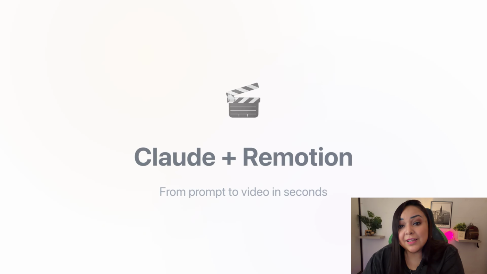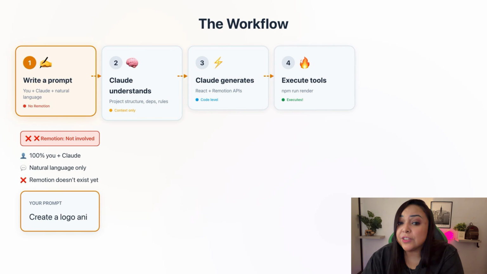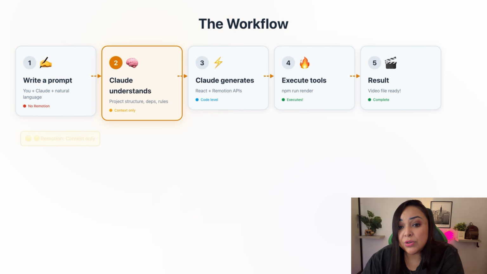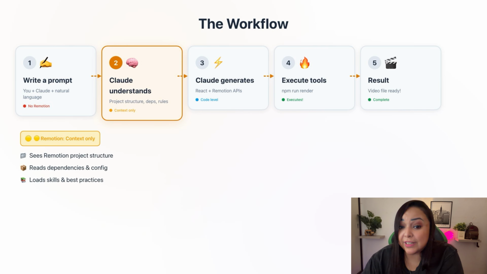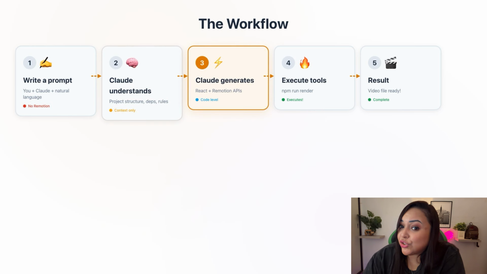Okay, so now let's understand what we just did. As step one, we wrote our prompt. At this point, Remotion is not involved at all. This step is purely you, Claude, and natural language. Step two, Claude understands the project context. So here, Remotion is involved only as context. Claude can see what is inside the Remotion project, the dependencies that are installed, how the project is structured, etc. In our step 3, Claude generates code.